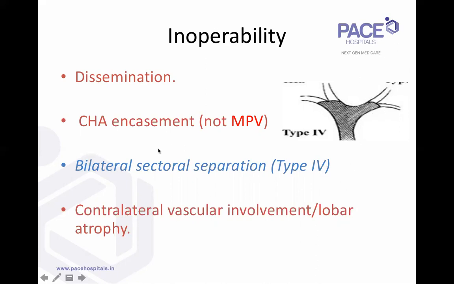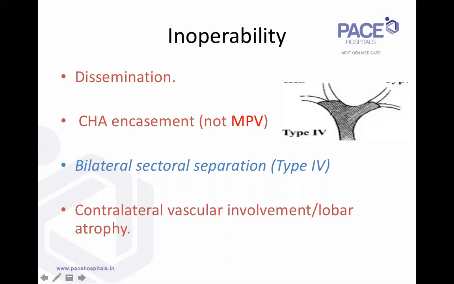One important thing is, for the sake of the exam-going students here, type 4, you can say it's inoperable, but actually in practice it is not. You have selected cases. For example, luckily the right posterior segment is the largest sector of the liver. So let's say you have a patient like this. If you're able to get a good margin of the right posterior duct, even for type 4, the commonest surgery which can be done is a left trisectionectomy, in which you remove the left lobe, the right anterior sector, and divide here.